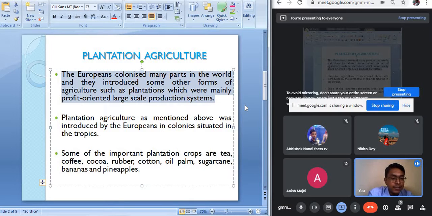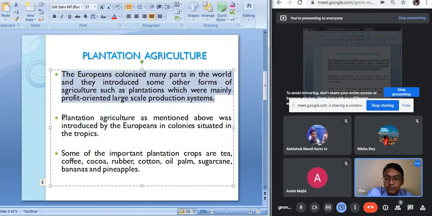A single type of crop is being grown on a large area for many years, using modern technologies, and many laborers are involved. Just for an example, in our country we can see the tea plantation. The tea plantation was introduced by whom? By the Britishers, in the Assam Valley and in the hills of Darjeeling Himalayas.